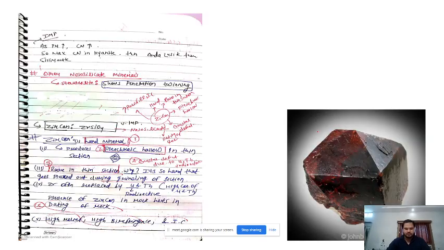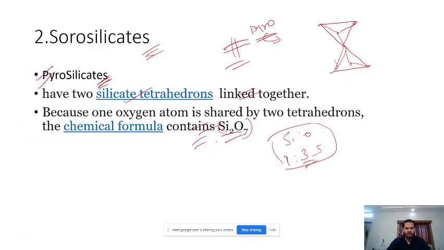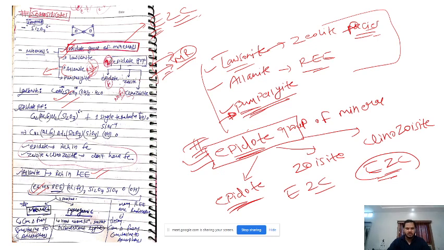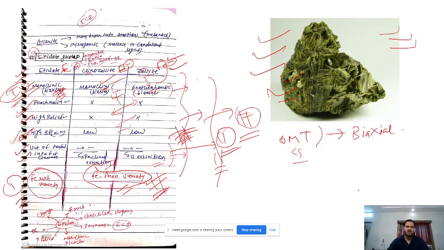Then zircon is ZrSiO4, you will remember it, right? In sorosilicate, I am not asking you to remember the general formula of epidote, which is why I didn't cover it. You know it is complex, so don't remember it, but at least remember that in the epidote group of minerals there are three important minerals, and whatever we discussed about their properties, how we will distinguish them. Two are iron free, one is rich in iron.